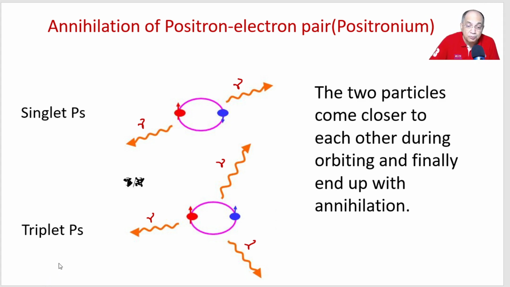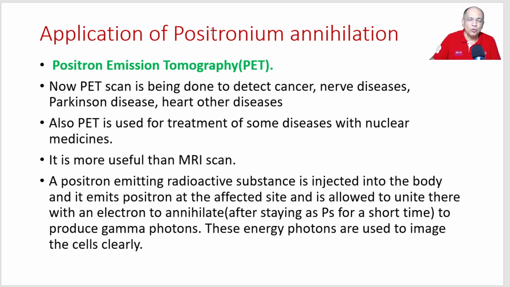And if it is a triplet positronium, that is an orthopositronium, in that case, the two particles, one is a particle and the other one is an antiparticle. When they will collide, they will fuse with each other, and they will form minimum 3 photons moving 120 degrees away from each other in one plane, as you get 3 gamma photons, right? So that's the beauty and one of the most important applications of positronium, or the annihilation process between positron and electron, is the famous equipment nowadays in use.